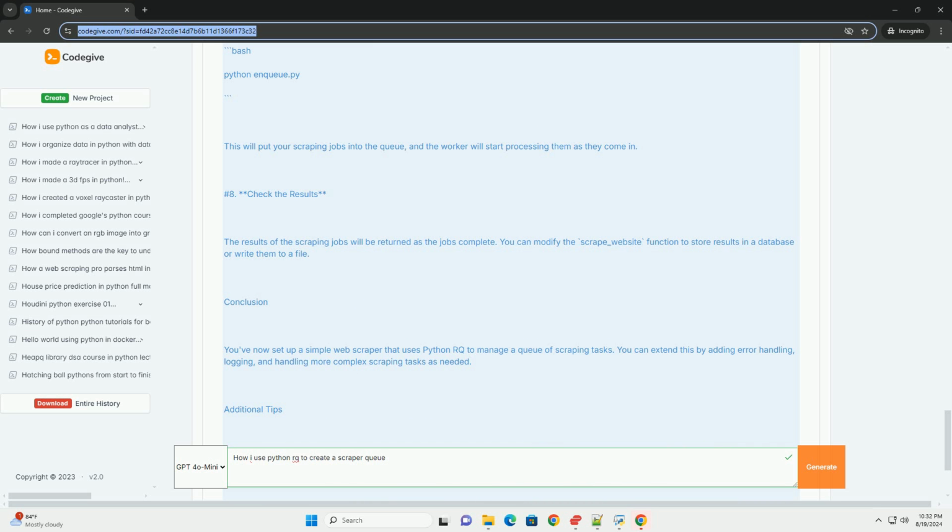5. Create a job queue. You will also need a script to enqueue your scraping jobs. Let's create a script called enqueue.py.